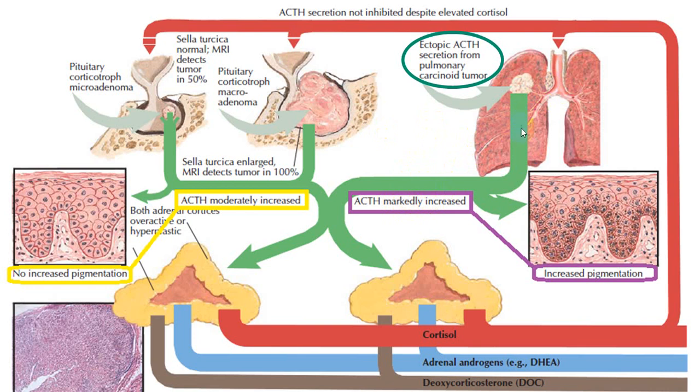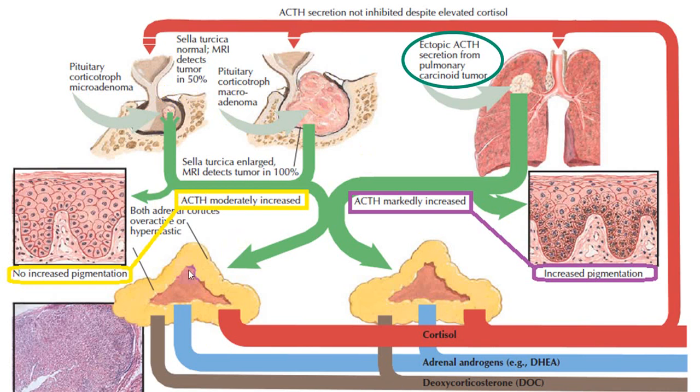So ACTH production will increase, and that will give rise to what we call classical Cushing syndrome. This is pituitary induced. This is ectopic production, excess ectopic secretion of ACTH from non-pituitary tumors. This is from pituitary tumors. But this cannot be inhibited, so they will go on producing ACTH. So these are microadenomas, these are corticotropic macroadenomas. This is a big tumor, this is a small tumor.